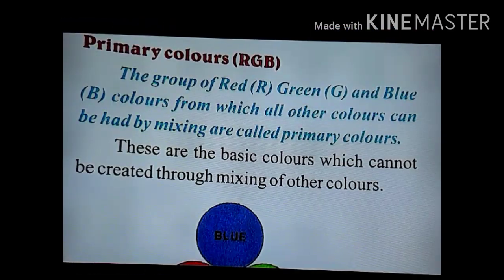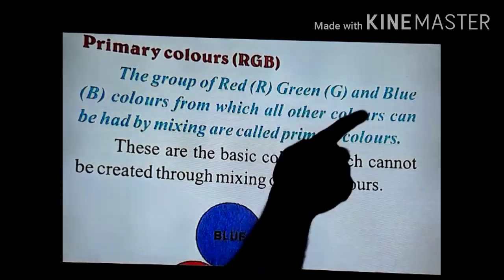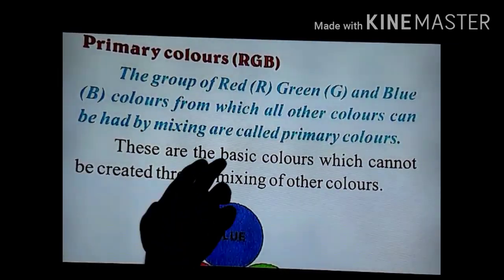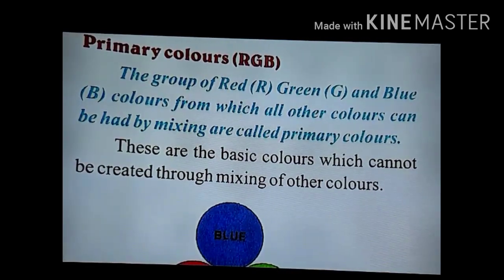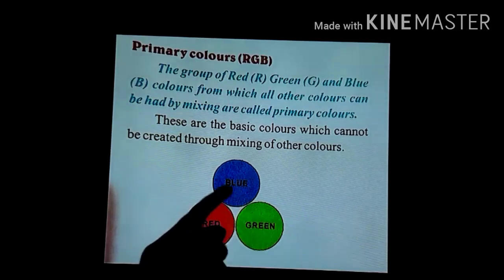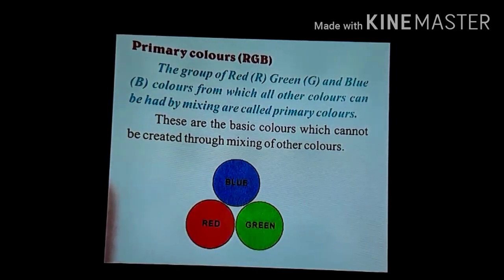Okay, the next concept is types of colors. The first type is the primary colors. You can see from the definition, the group of red, green and blue colors from which all other colors can be had by mixing are called primary colors. Means in white light, the colors red, green and blue are primary colors, because other colors can be formed by mixing these colors, but these colors cannot be formed by any other colors. So that is why these colors are called the primary colors.